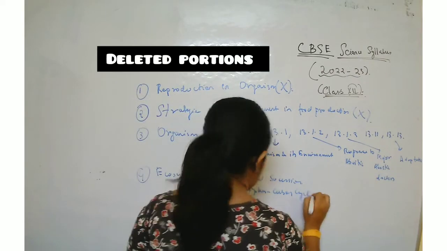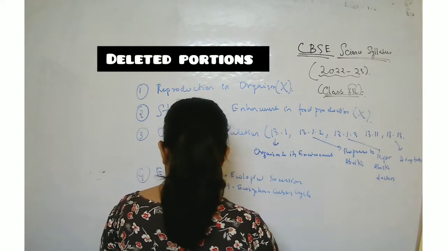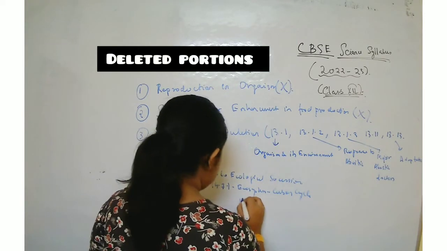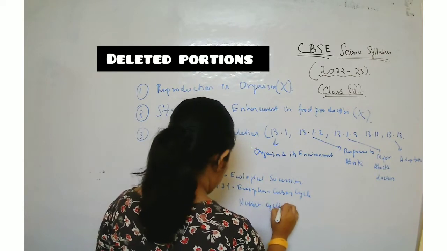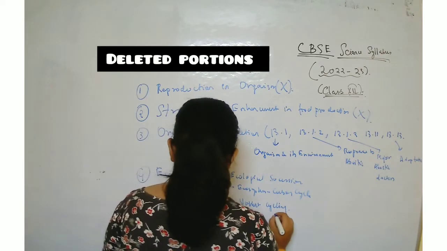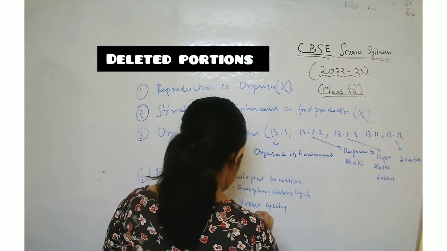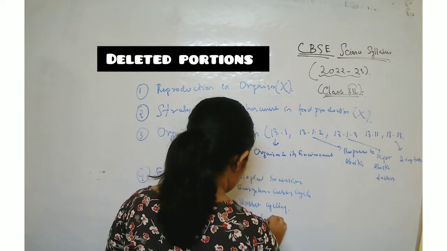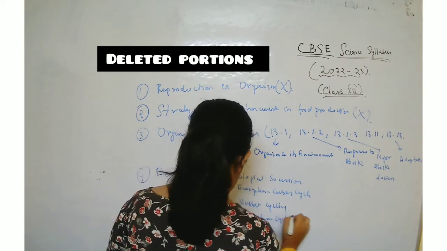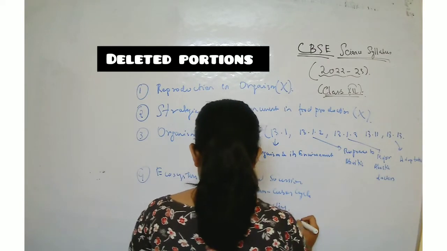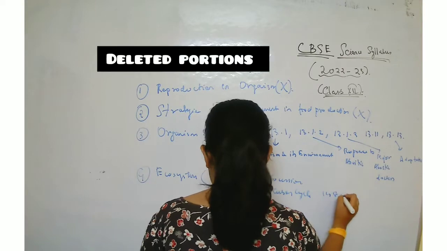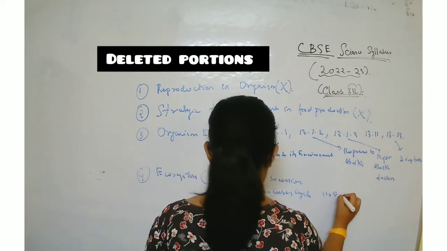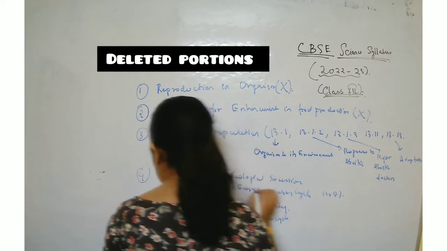Nutrient cycling is also not there in your syllabus. Understand? Phosphorus cycle is not there. These things are not there. And 14.8, that is the ecosystem part, is also not there in your syllabus.